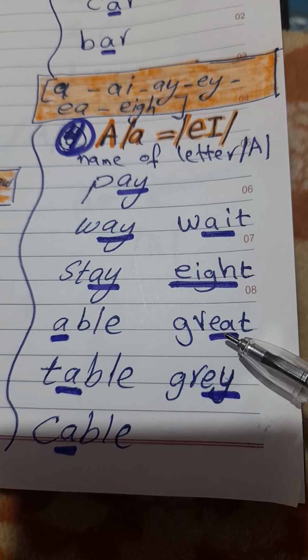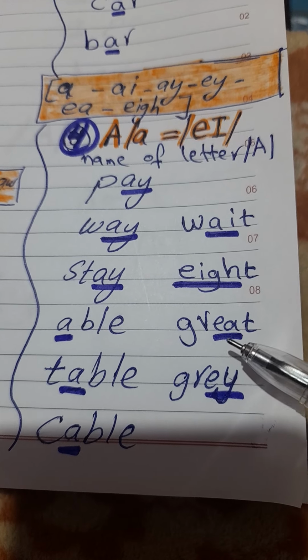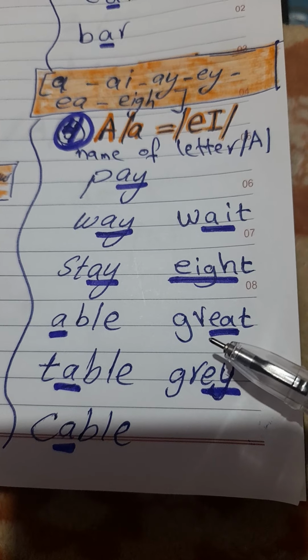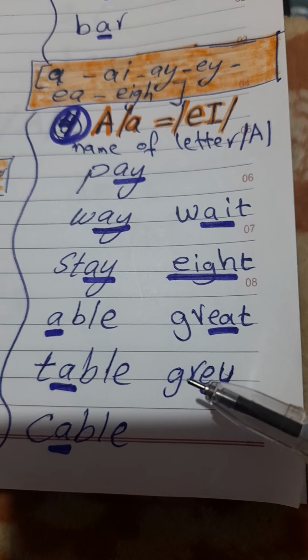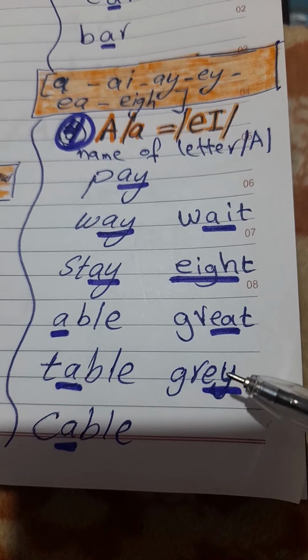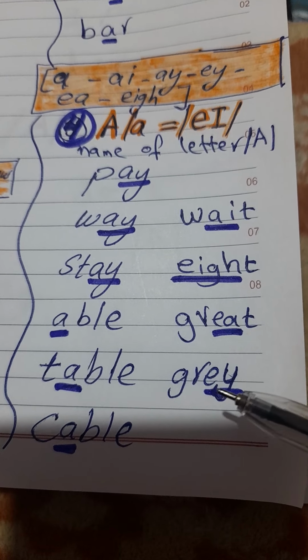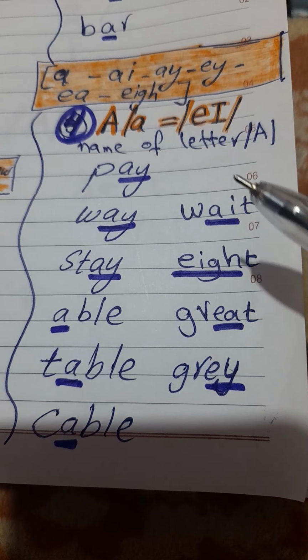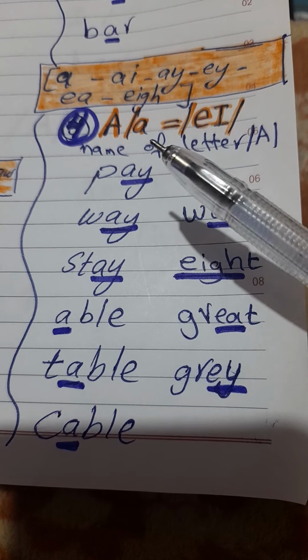And when you see the letters EA, we pronounce it also A, as in great, gray, EY, also we pronounce it A. So don't miss that.